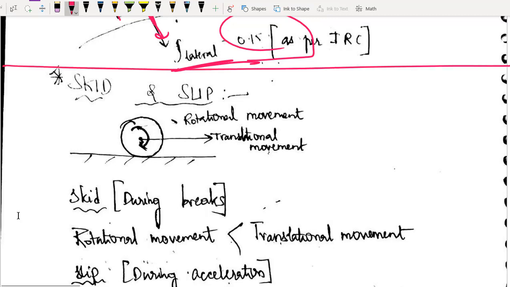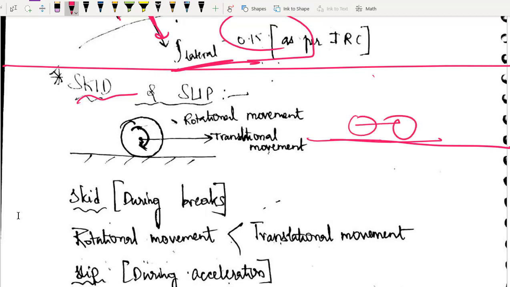See, everyone who has a cycle, bike, or even a car, they already know this concept of skid and slip. काफी सिंपल कॉन्सेप्ट होता है. ठीक है? So when you will be calling some vehicle as skidding, use your common sense. Especially in rainy days the skidding is very common, right? Even मैं भी बहुत बार गिर चुका हूँ. Okay, so in rainy days it is very common.